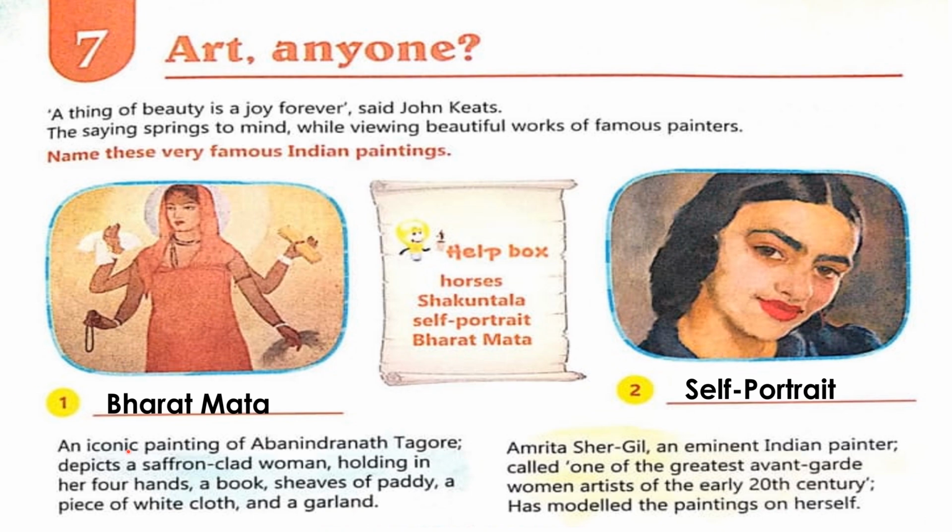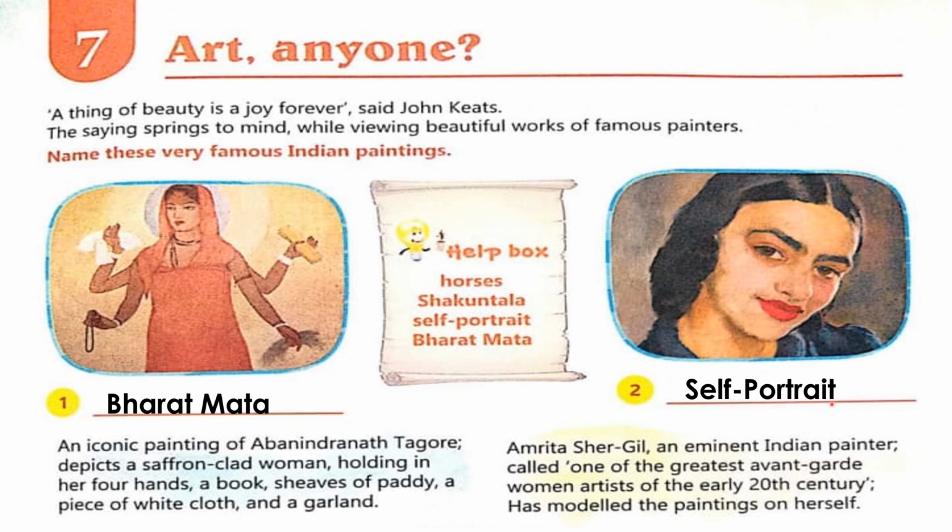The first painting is, you will guess the name of the painting and write the answer in the space given here. So first is an iconic painting of Abanindranath Tagore depicting a saffron-clad woman holding in her 4 hands a book, sheaves of paddy, a piece of white cloth and a garland. So this picture is of Bharat Mata.